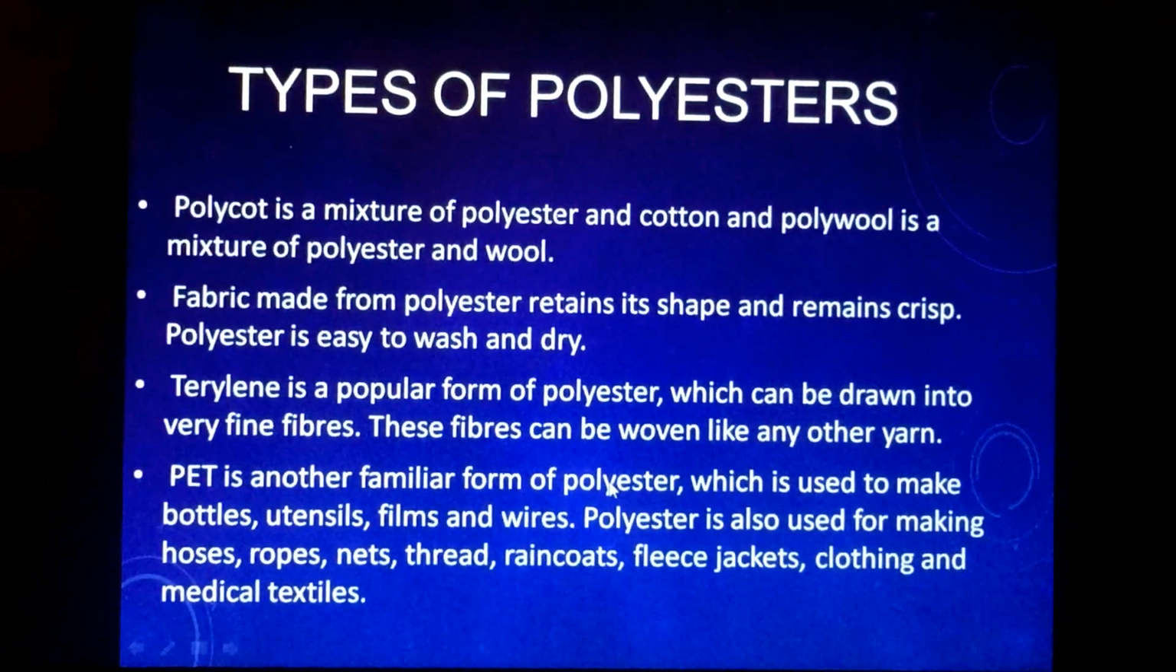Types of polyesters. Polycot is a mixture of polyester and cotton. So polycot, as the word suggests, polyester and cotton. Polywool is a mixture of polyester and wool. So polywool. Fabrics made from polyester retain their shape and remain crisp. So polyester retains its shape and remains crisp. Polyester is easy to wash and dry.